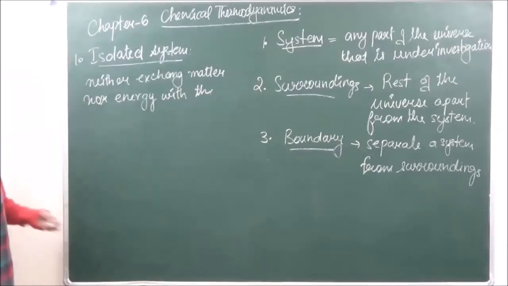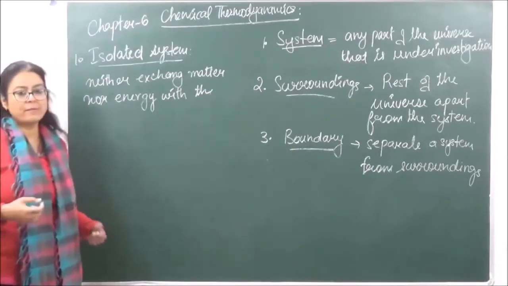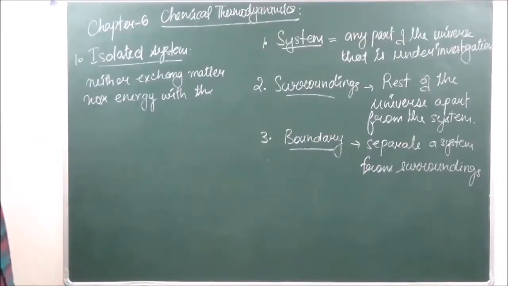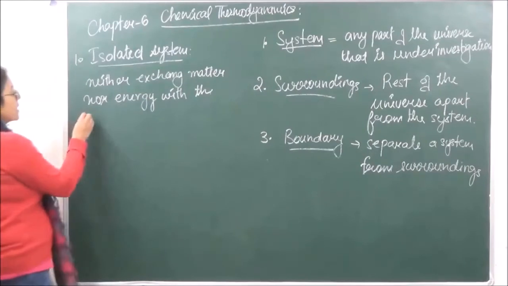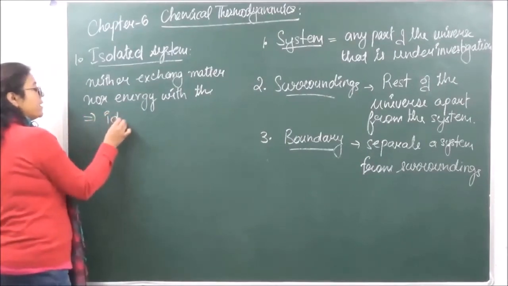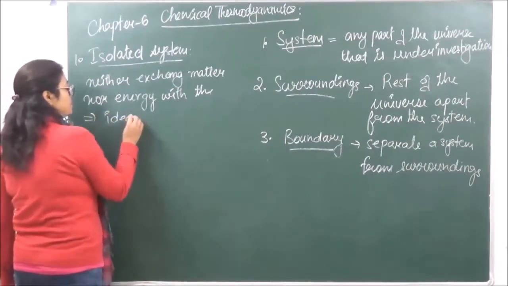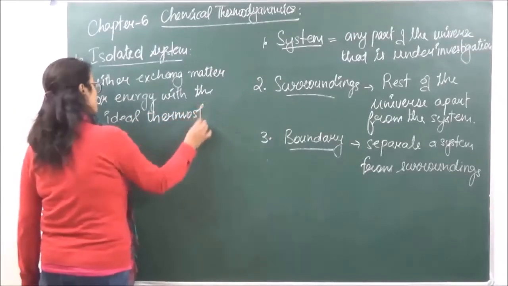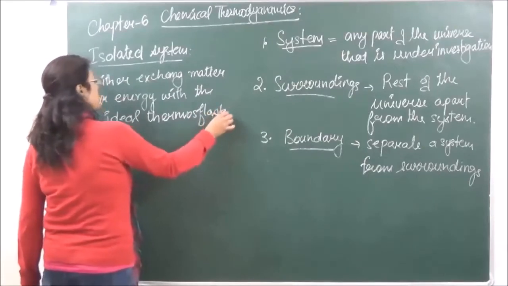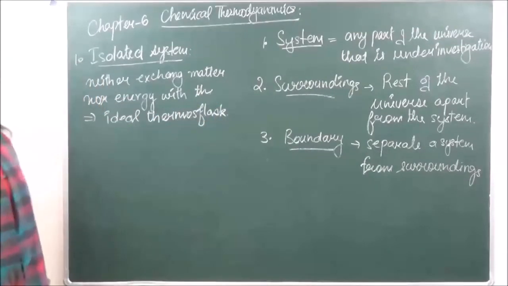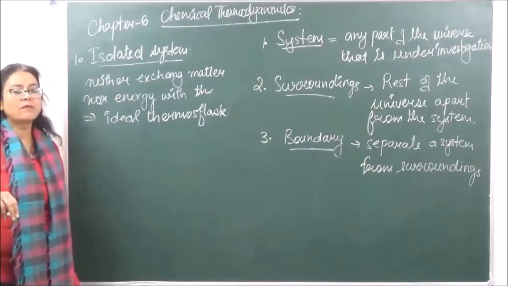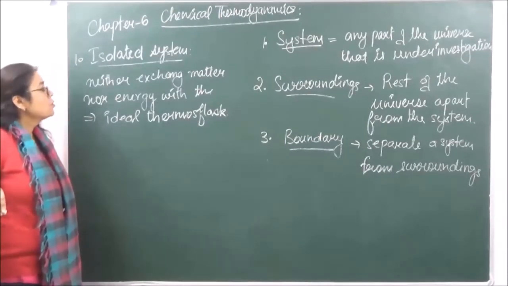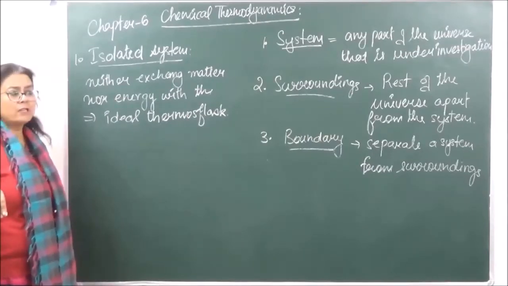An example of an isolated system is a substance contained in an ideal thermos flask. An ideal thermos flask is one which does not exchange heat with the surroundings. So that is going to be an example of an isolated system.